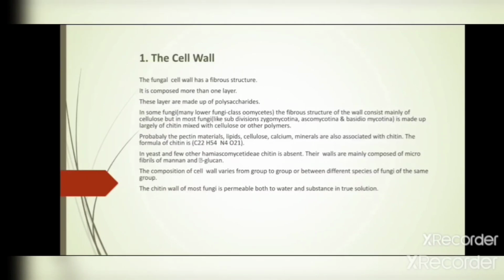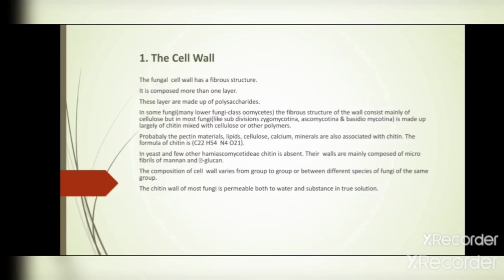First, the cell wall. The fungal cell wall has a fibrous structure and it is composed of more than one layer. It means most cells have only one layer of cell membrane, but in fungi the cell wall is made up of more than one layer. The layers are mostly made up of polysaccharide. In some lower fungi, for example the class Oomycete, the cell wall is made up of fibrous material and consists of cellulose.